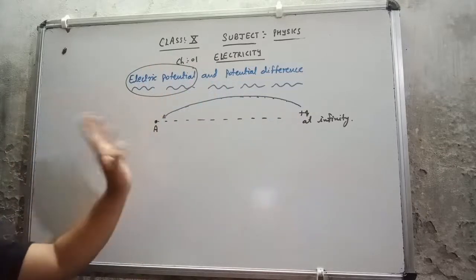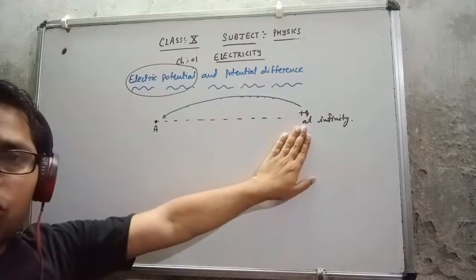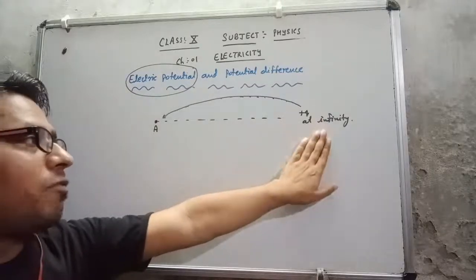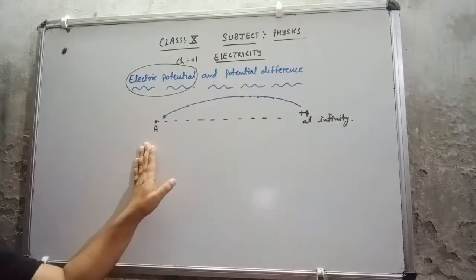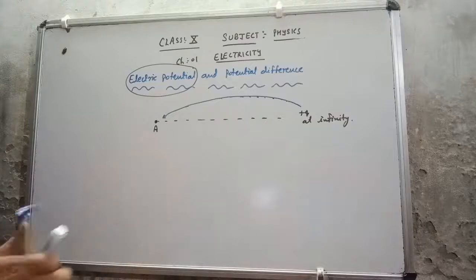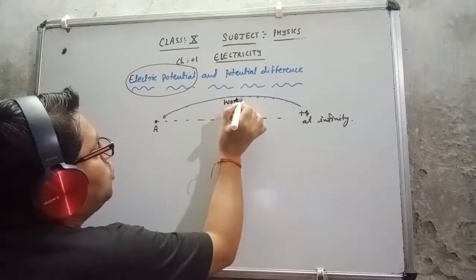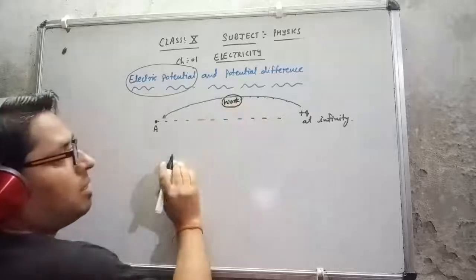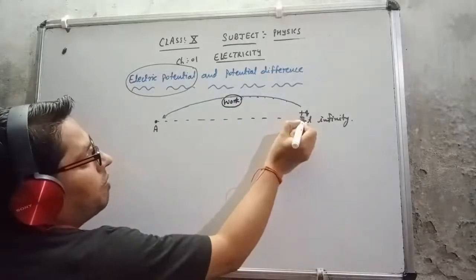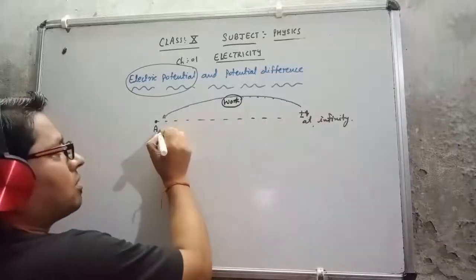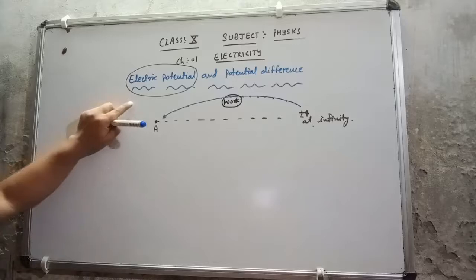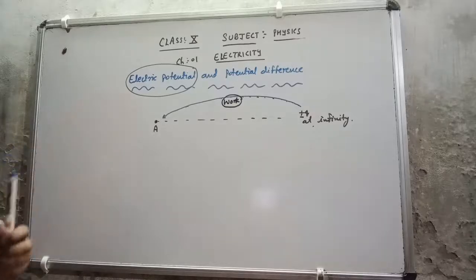Again, if I want to bring plus q coulomb of charge from infinity to a certain point, then I need to do some work. Whatever work is done in bringing this q coulomb of charge from infinity to a certain point is known as electric potential.